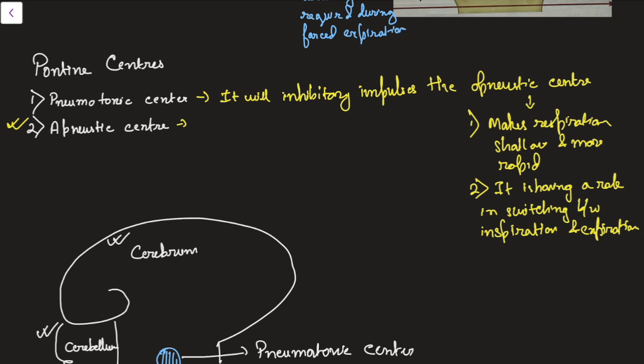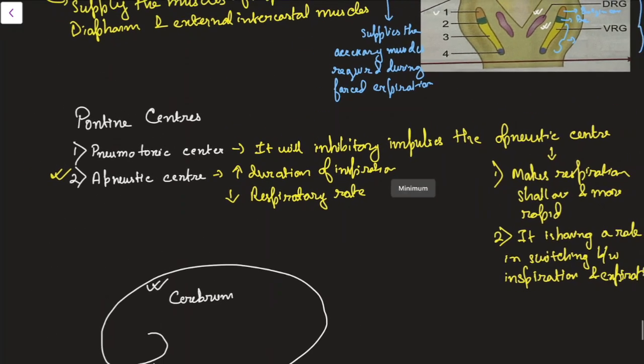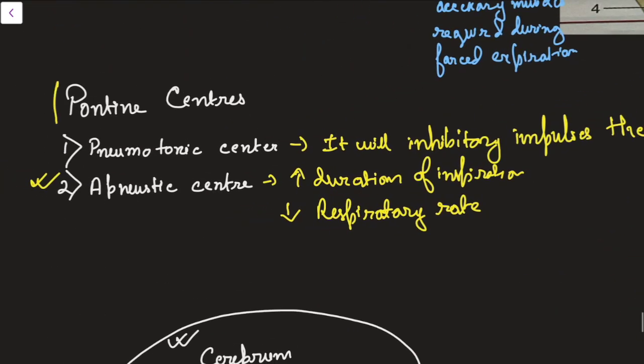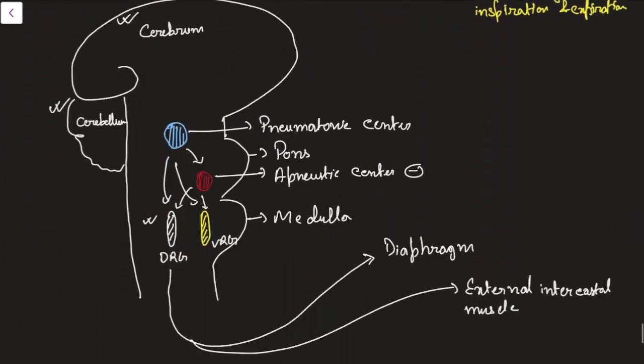It is not exactly determined what role it has, but it has some role in switching from inspiration to expiration. So now let's see the function of the apneustic center. When this is stimulated, it will prolong the duration of inspiration and decrease the respiratory rate. This much is clear. So this is all about the pneumotaxic center and apneustic center. These are all pontine centers. Keep this in mind. These centers are very important. They can be directly asked in the examination also.